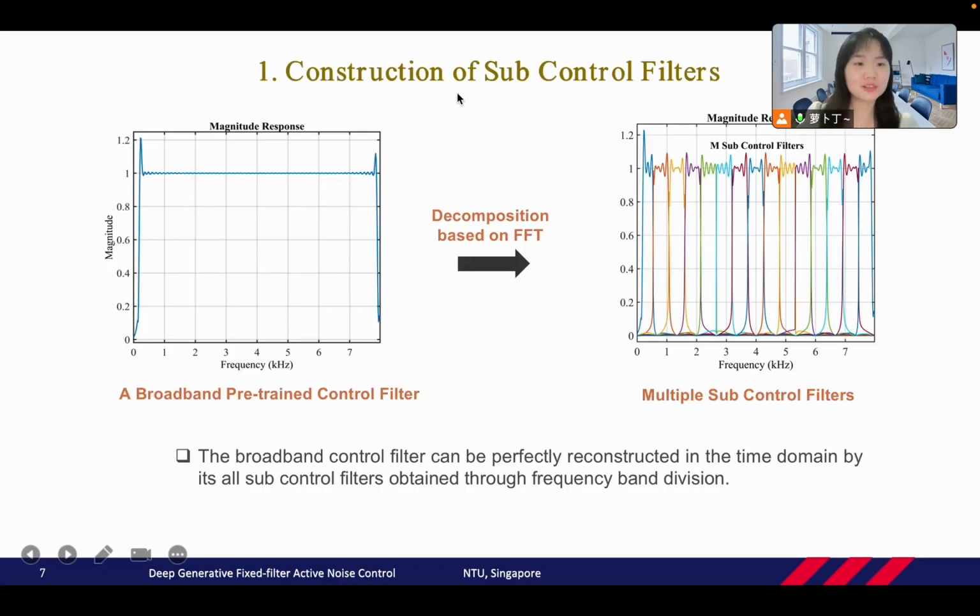Before we do the GFANC method, we must obtain sub-control filters. We use filter decomposition based on FFT to decompose a broadband pre-trained control filter into multiple sub-control filters. These sub-control filters will be used to generate different new control filters.